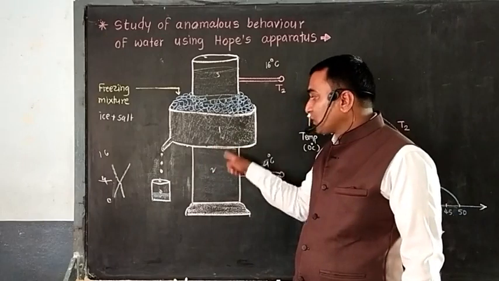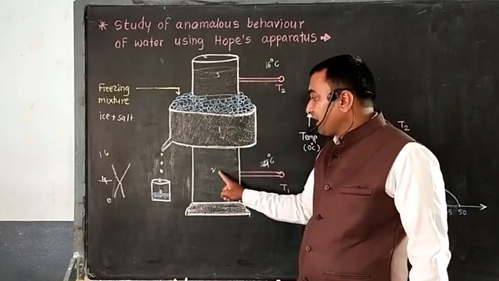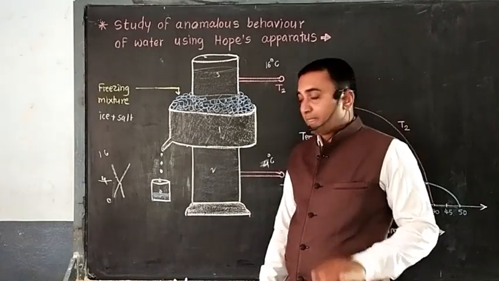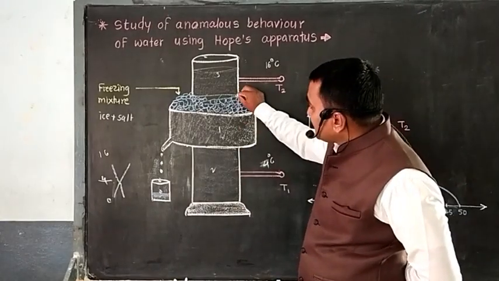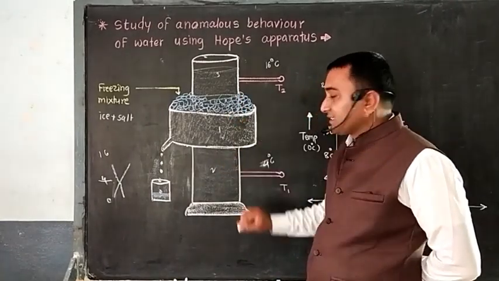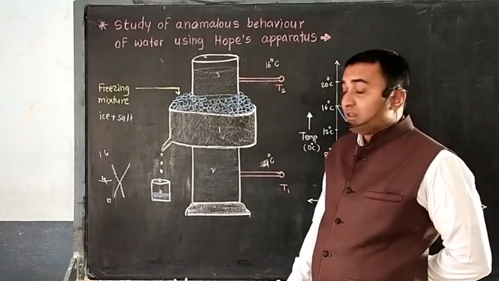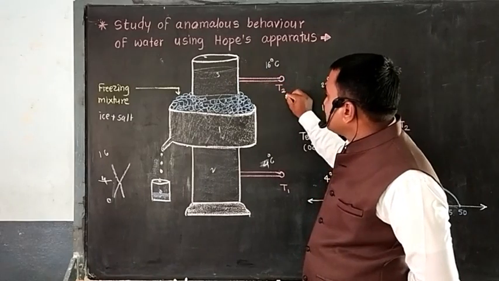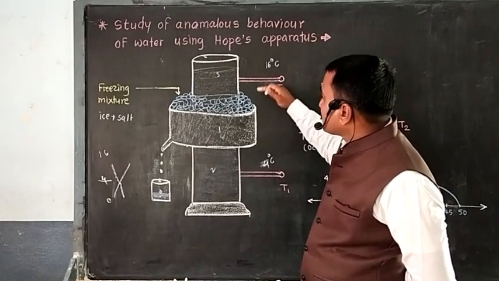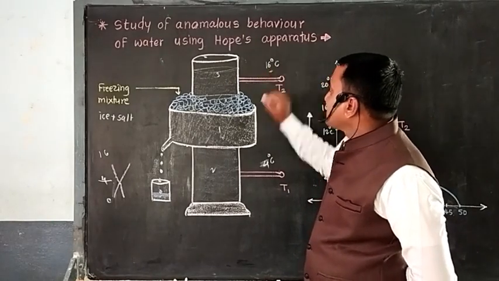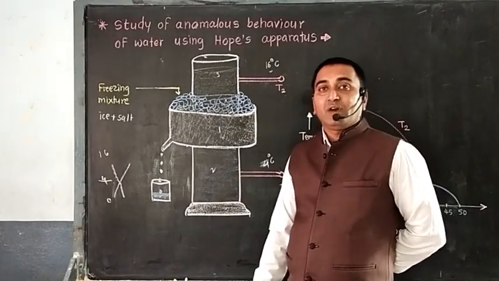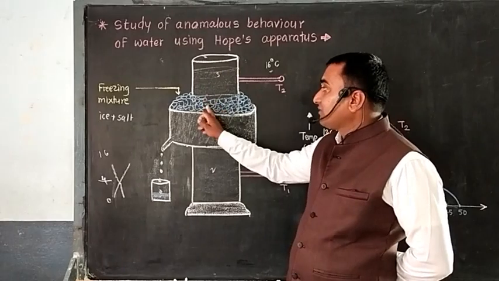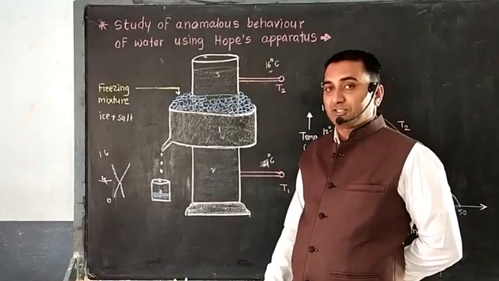So slowly, layer number 1 and layer number 4 reach 4 degrees Celsius temperature. And now, from this point below, we have 4 degrees Celsius temperature. Now see, the T2 thermometer, that is thermometer number 2, which is towards the upper side, still has 16 degrees temperature. Why? Because the water which is above is again not in contact with this freezing mixture.